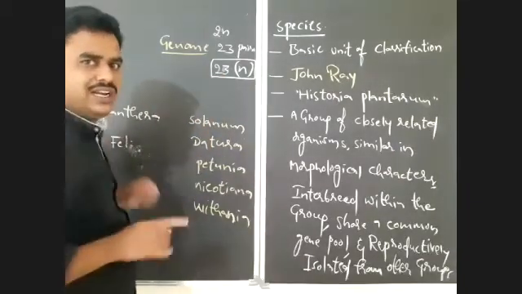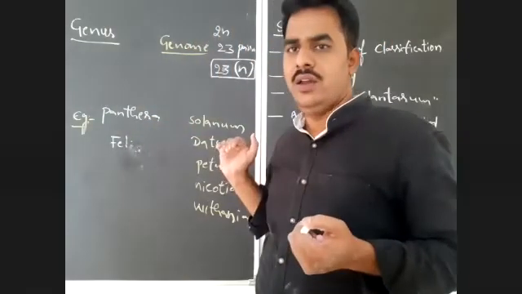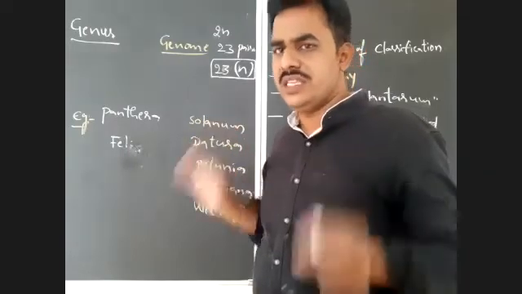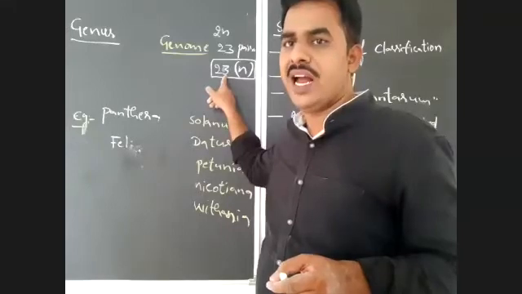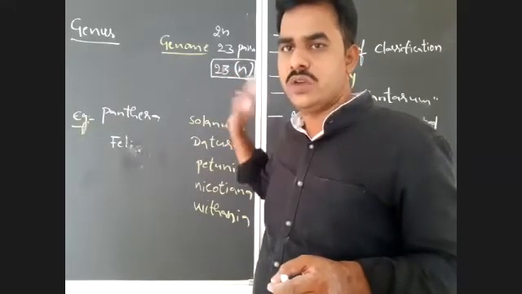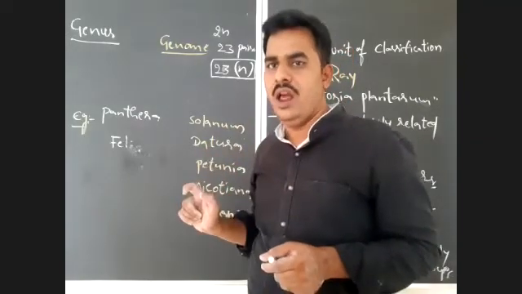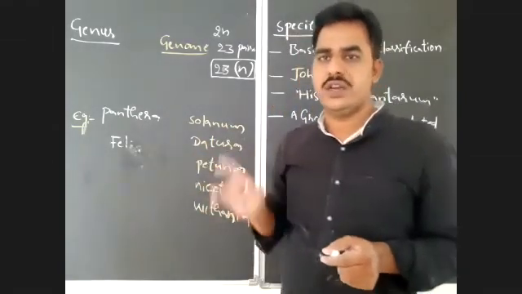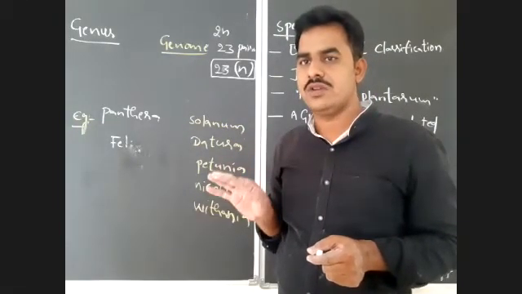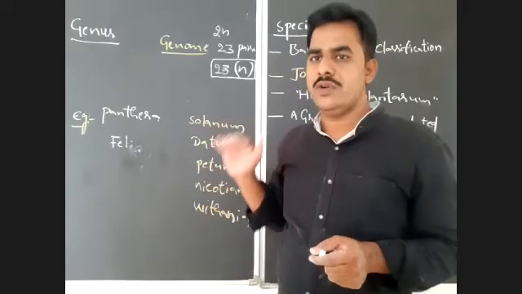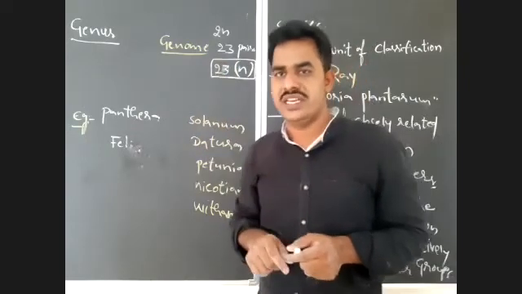For example, what is the total number of genes present in my 23 chromosomes? That is the haploid set, not 23 pairs. For your understanding I am saying the total number of genes, but actually it is the total amount of genetic material present in the haploid set of chromosomes in an organism.